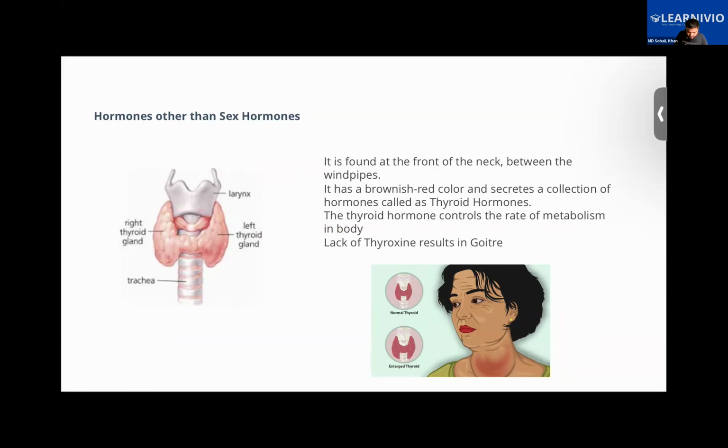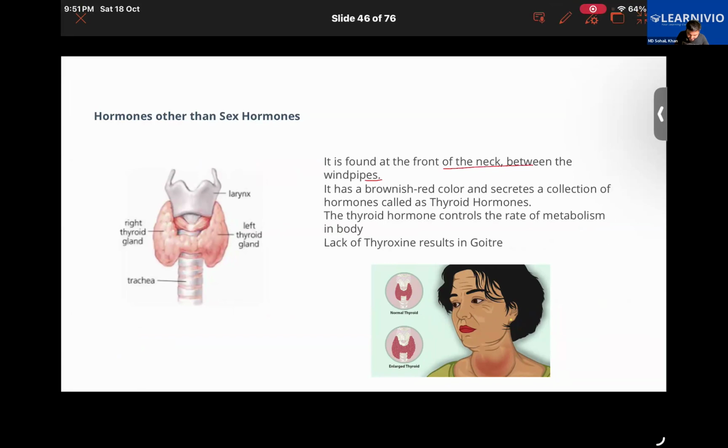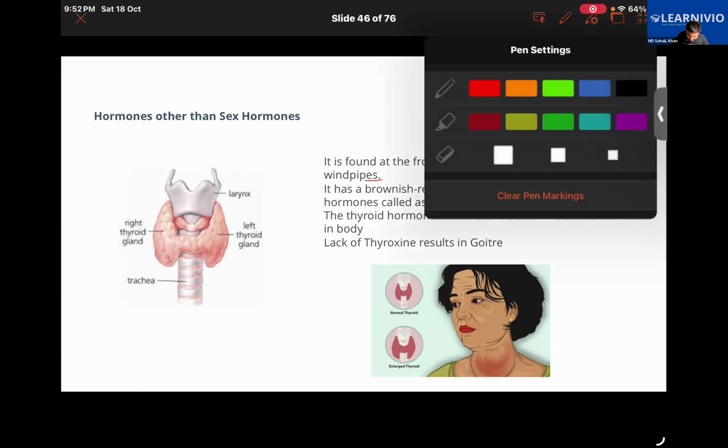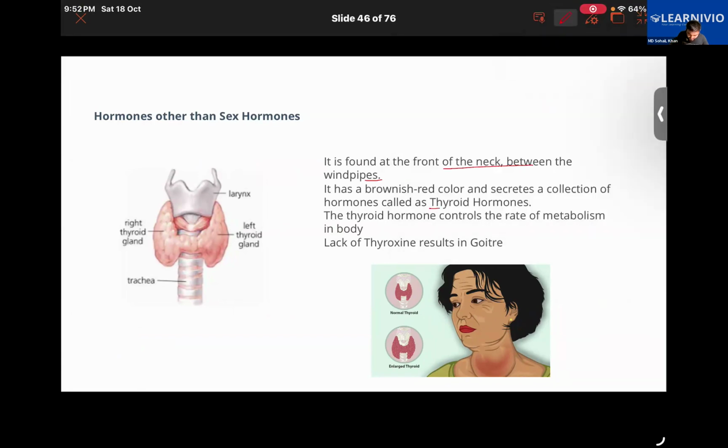So the location should be clear. It is found at the front of the neck between the windpipe. It has a brownish red color and secretes a collection of hormones called thyroid hormones, meaning that it secretes several different kinds of hormones. The thyroid hormones secreted by it control the rate of metabolism in the body.